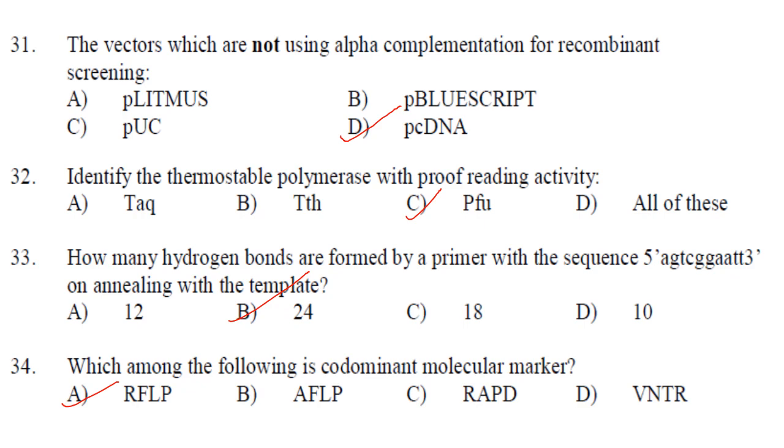Which among the following is codominant molecular marker? So codominant means both the alleles in the heterozygous sample will be detected. So RFLP is a codominant marker, whereas AFLP and RAPD are dominant markers.